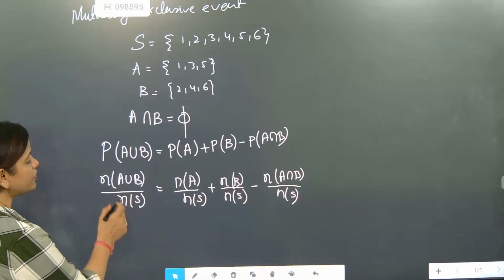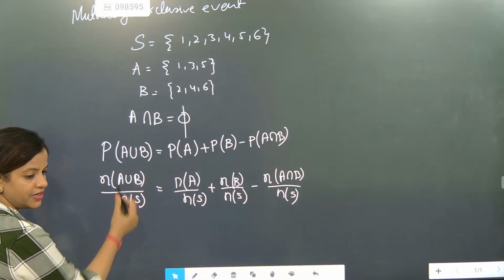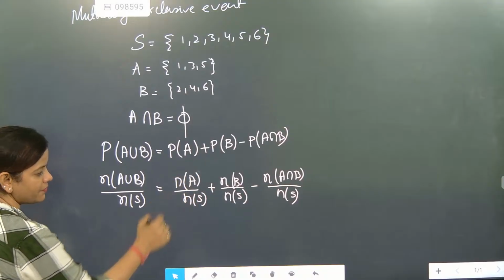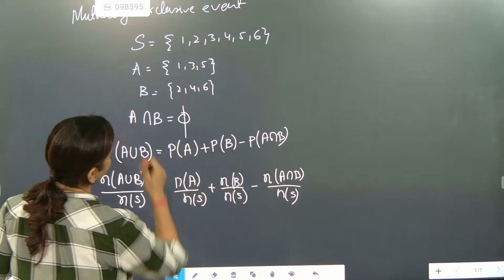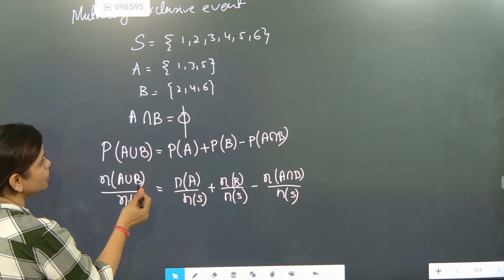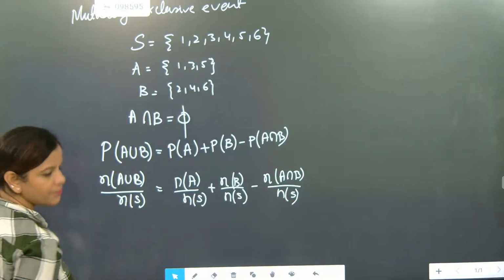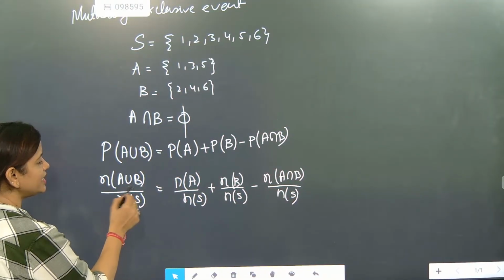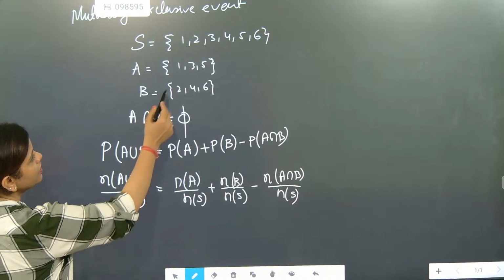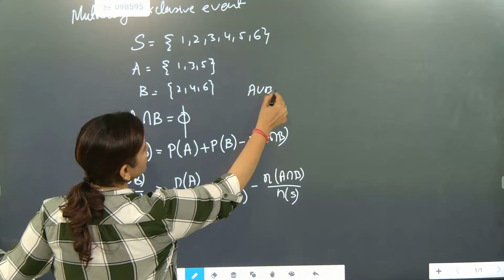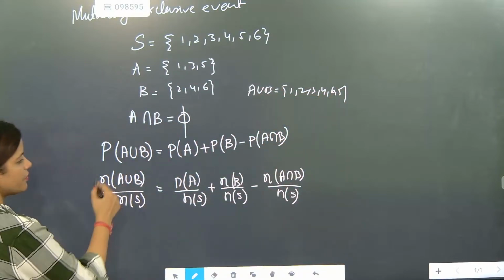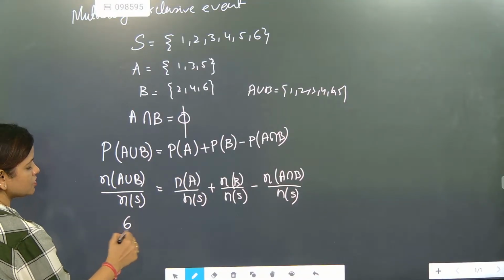Correct now? So whenever you write the event, the upper part will be the specific event, A union B, by the total sample space. But beta, here nothing common is there. So how to write this? When you write A union B, A union B becomes the sample space itself. So here all 6 elements will come. Here you will write n of A union B, which will come as 1, 2, 3, 4, 5, 6. So once you solve this part, it will come 6 on 6.